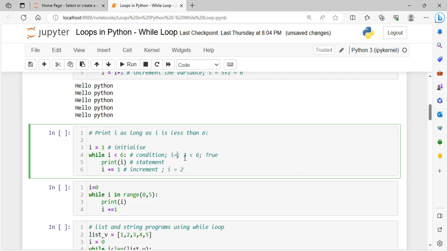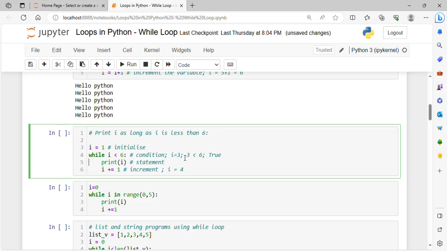For the next iteration, I is 2, 2 is less than 6, which is again true. It will print the value of I, and increment it, so it will become 3. For the next iteration, I will be 3, 3 is less than 6, which is again true. It will print I, and increment it, I equals 4.